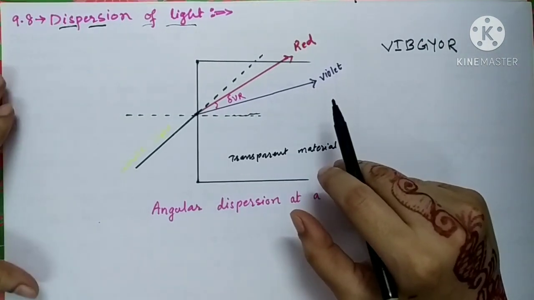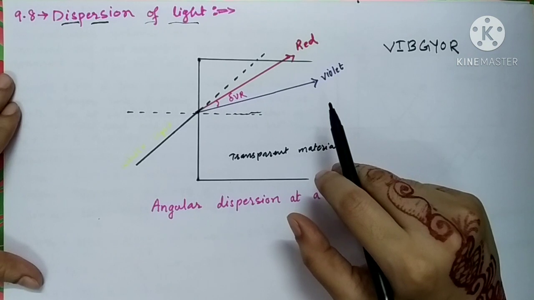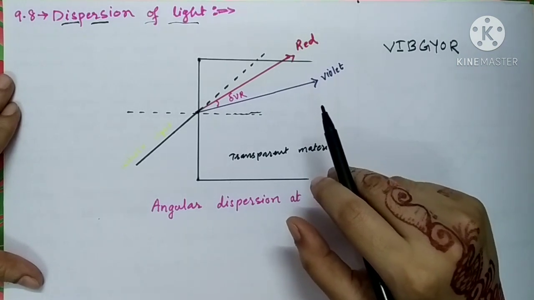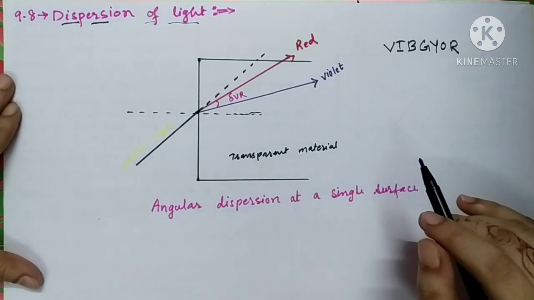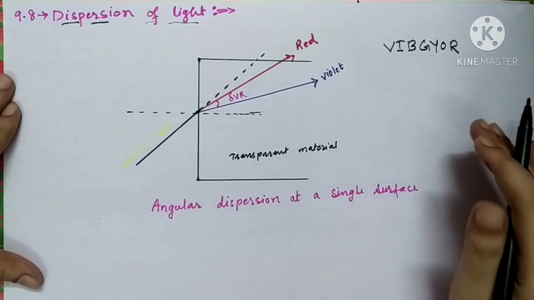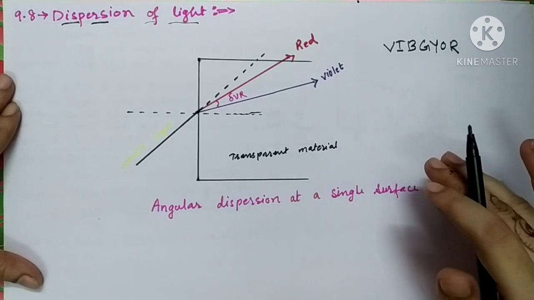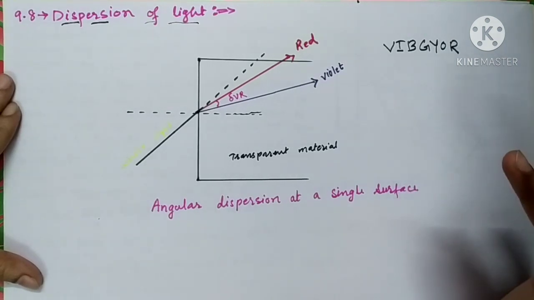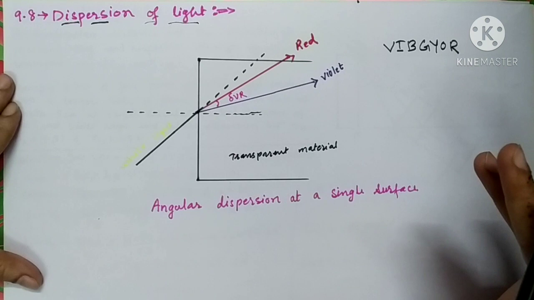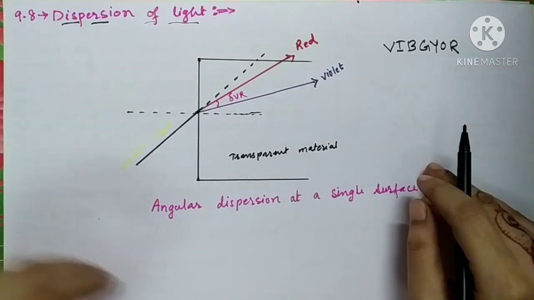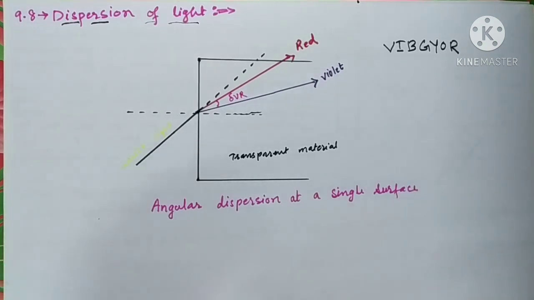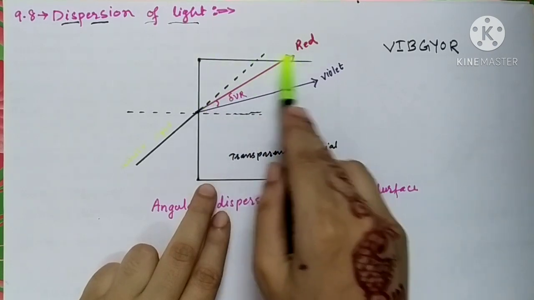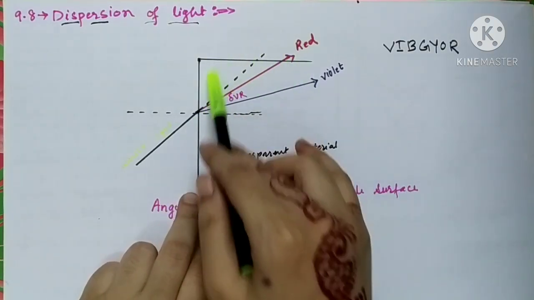So a denser medium has the ability to separate these colors. This ability of a denser medium is also called dispersive power, which we will learn in another lecture later on. Today we will study the concept of dispersion of light. So let us consider one denser medium. It is a glass slab. You can consider that this is a glass slab.